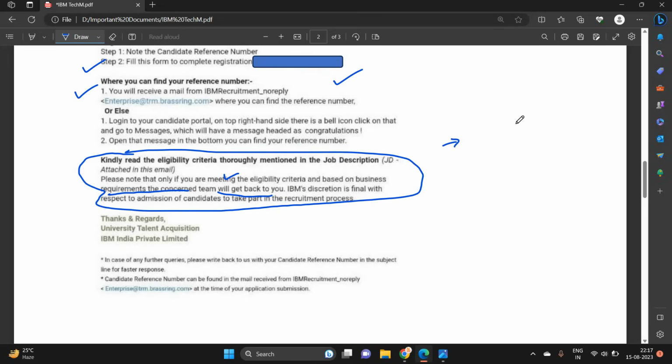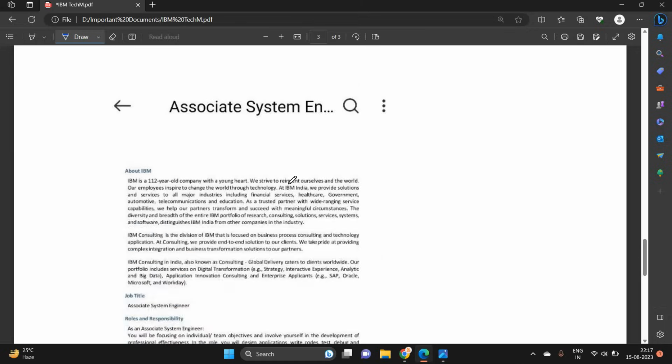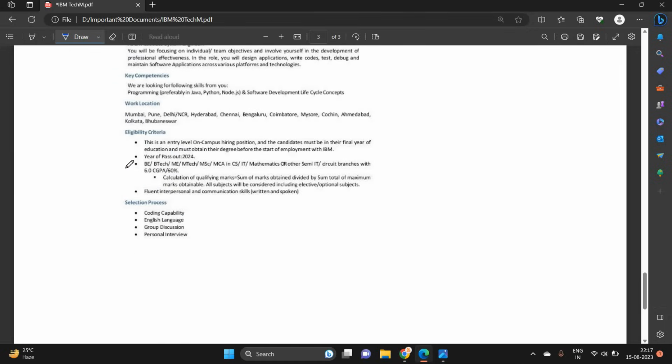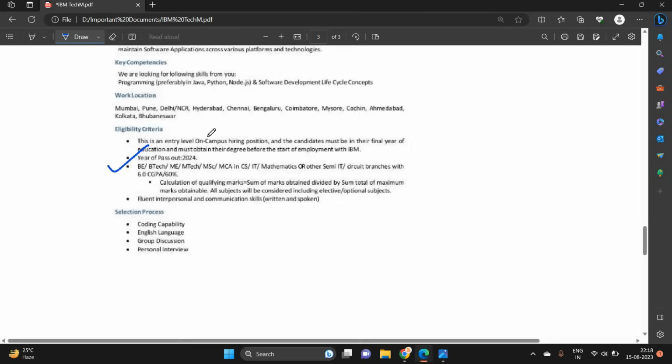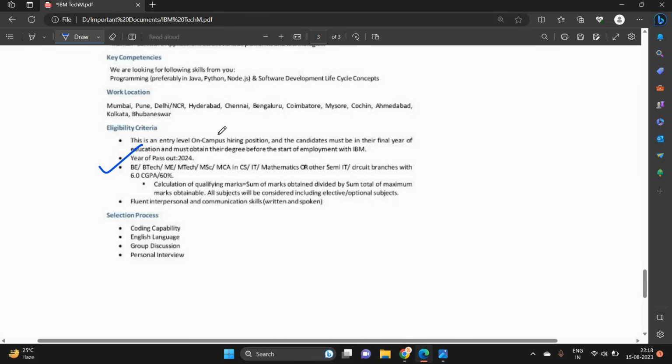One of the most important points is why they mentioned the 2024 batch in this. Let's check. In the eligibility criteria PDF it is mentioned that this is an entry level on campus hiring position.